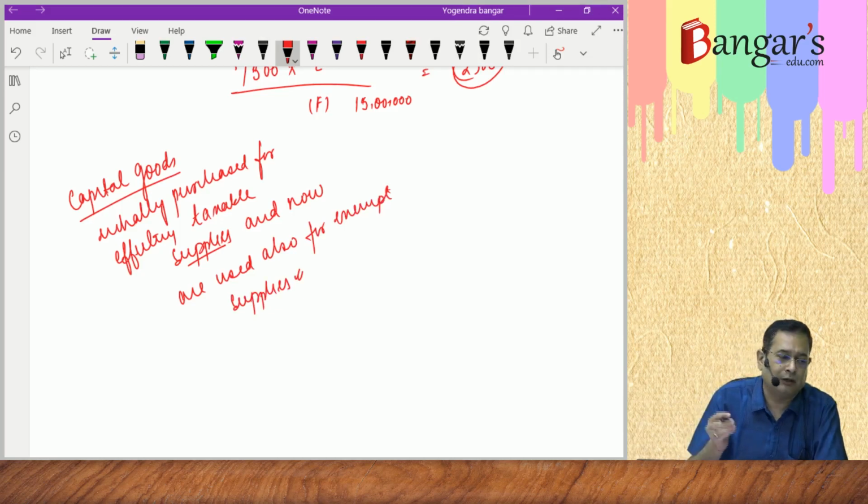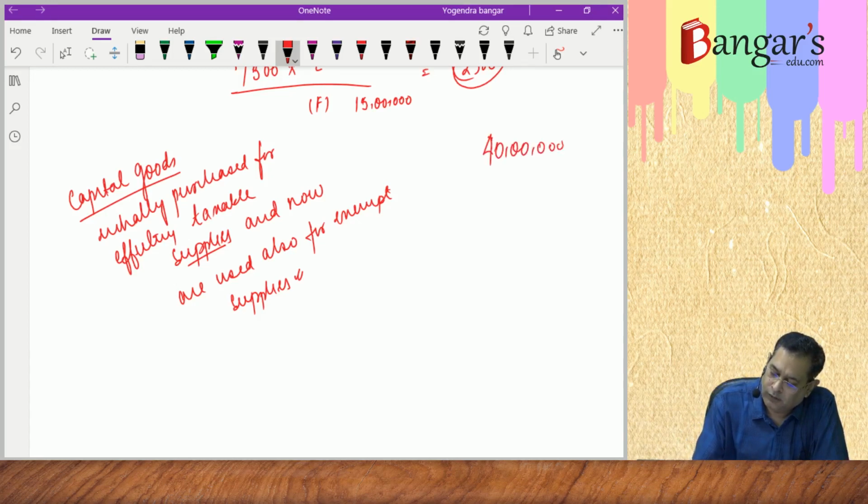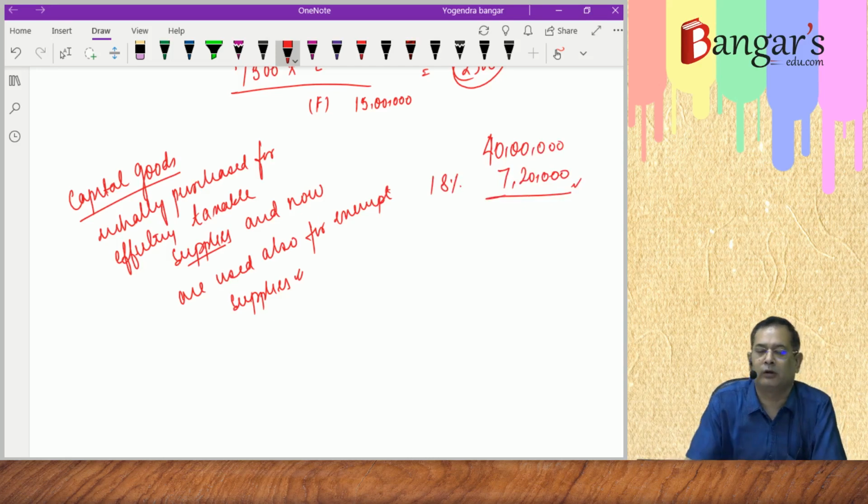Initially they were purchased for effecting taxable supplies. Say we have purchased capital goods for rupees 40 lakhs and paid GST at the rate of 18%, 7,20,000. So this was used for effecting what? Taxable supplies. So this amount of 7,20,000 rupees has already been credited